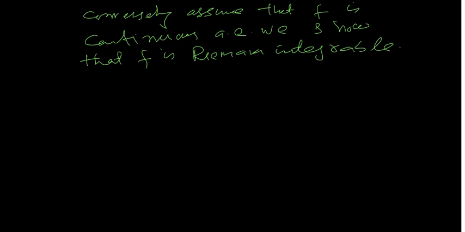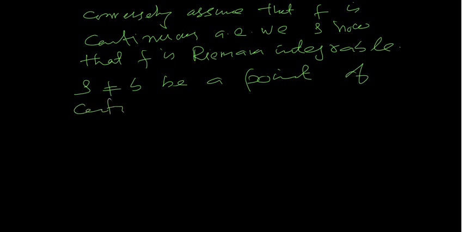So let's choose a point s not equal to b, a point of continuity of f. Let's check those points where the function is continuous. We will show that at those points the sequence phi_n increases to f. Whenever the sequence phi_n increases to f on those points, that means phi_n increases to f almost everywhere, because the rest of the set has measure 0, as f is continuous almost everywhere. So let me check at these points.